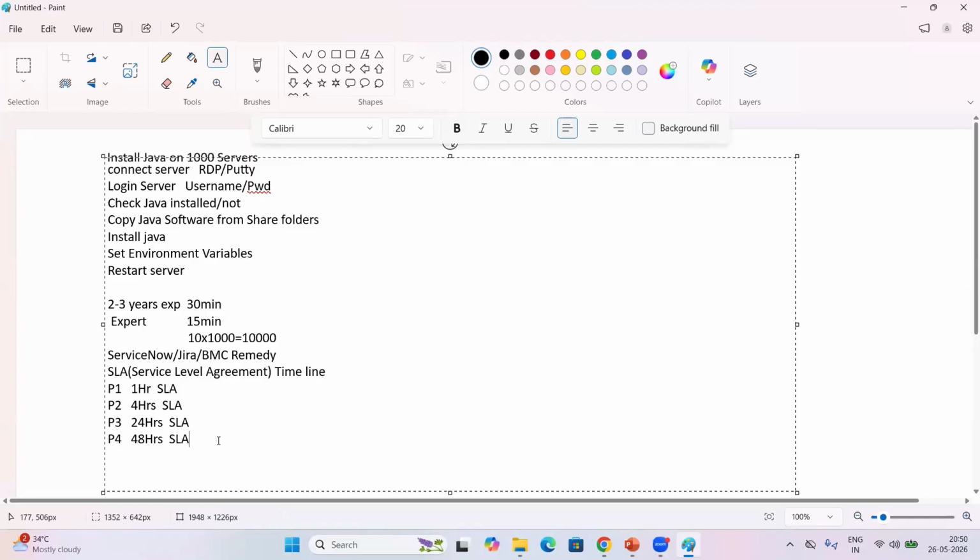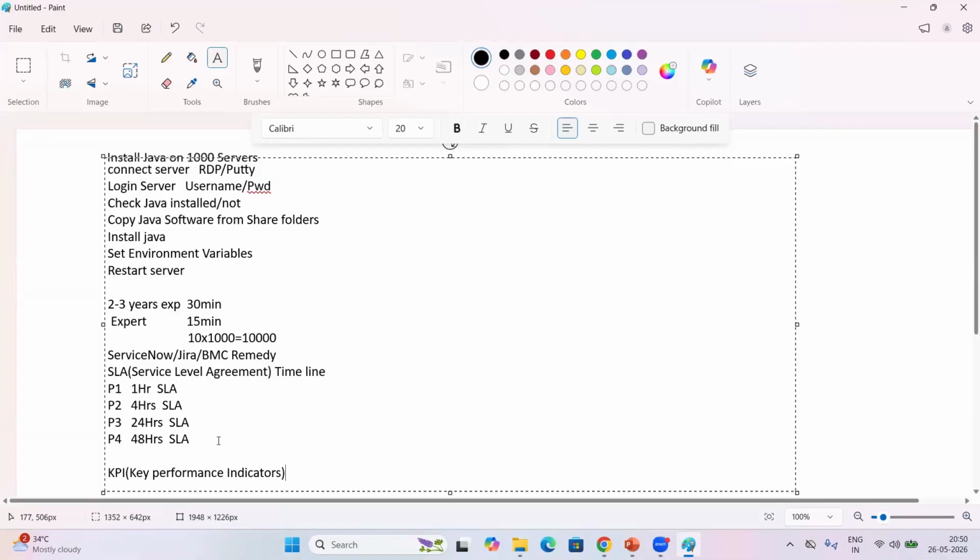If the ticket is escalated, what will happen? Our KPI will be impacted. What is KPI, anyone? Key performance indicators. So our performance will be degraded, and that will finally impact our salary hikes. That is why we need to be very careful in real-time projects.